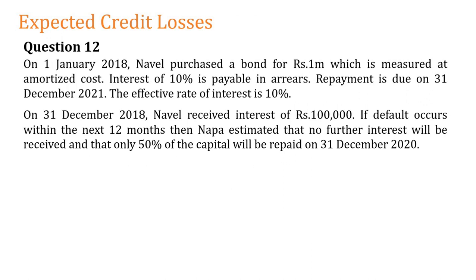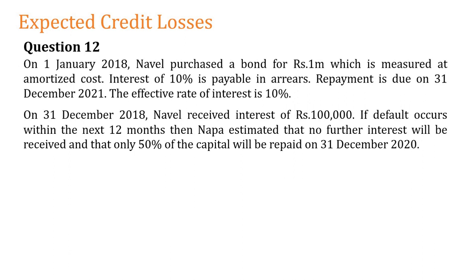On 1st January 2018, Naval purchased a bond. Purchase a bond means I have invested in a bond. So it seems to be a debt instrument on rupees 1 million, which is measured at the amortized cost. Clearly says this is an amortized cost financial asset.